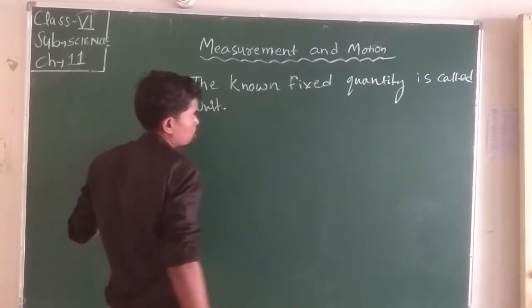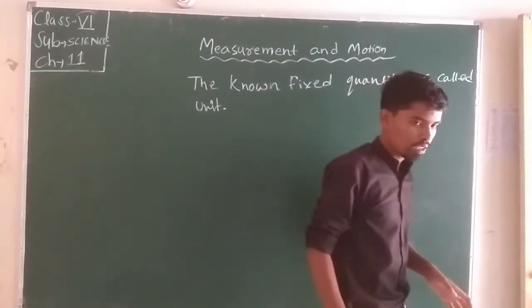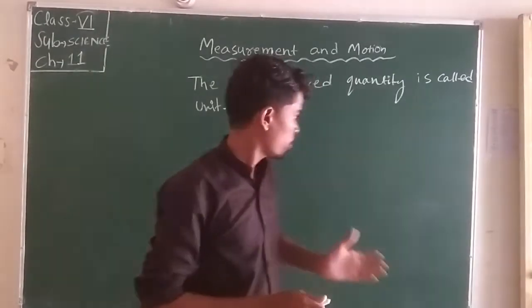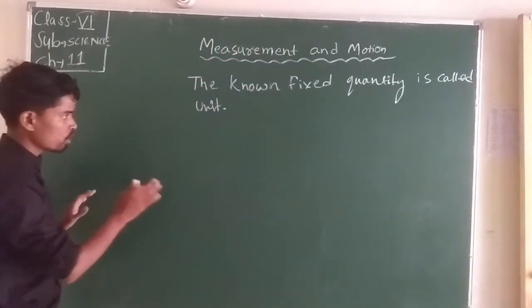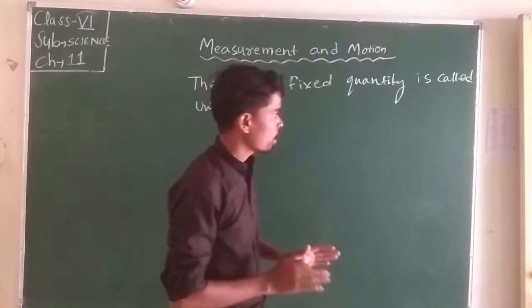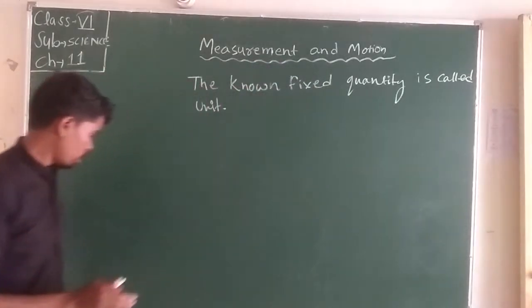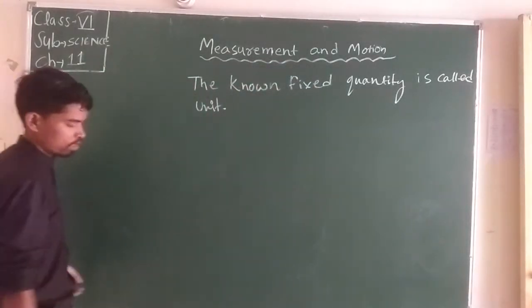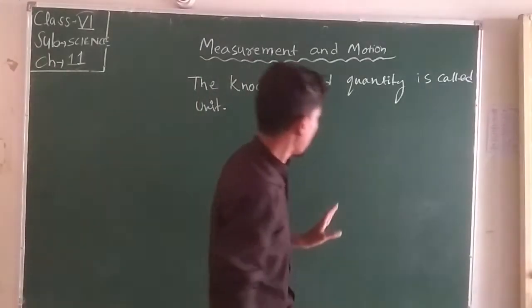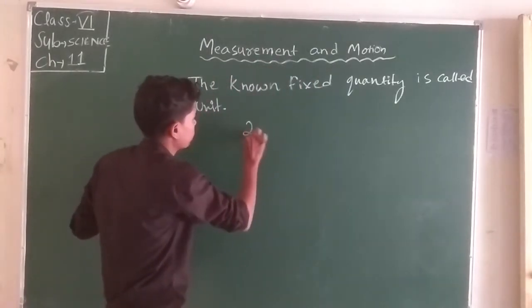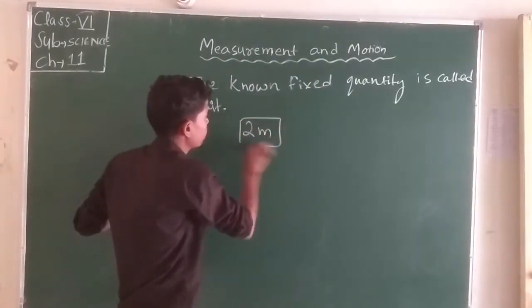Okay, so student, suppose we know about the length of this blackboard. Suppose the length of the blackboard is 2 meter. So we can write 2 m.